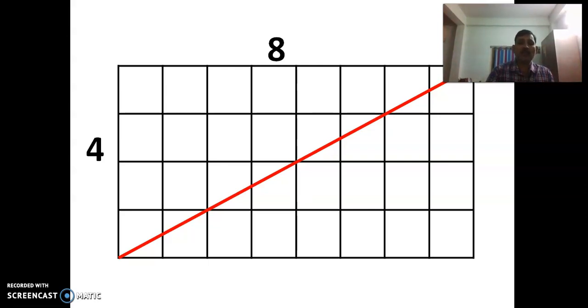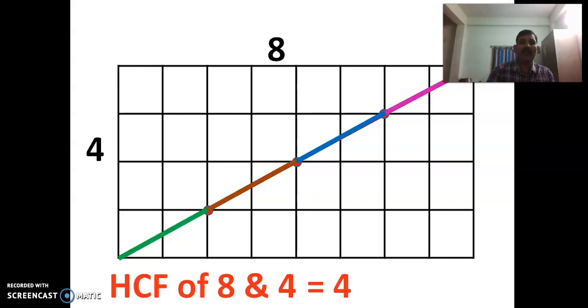How many such points are there? You count. You can see 1, 2, 3. There are 3 such points. So just simply add 1 to it. Just count the number of corners through which the diagonal is passing. In this particular example, it is passing through 3 corners. So for that you add 1. 3 plus 1 is 4. That's how you can say that HCF of 8 and 4 is 4. Right? That's how we can observe this.